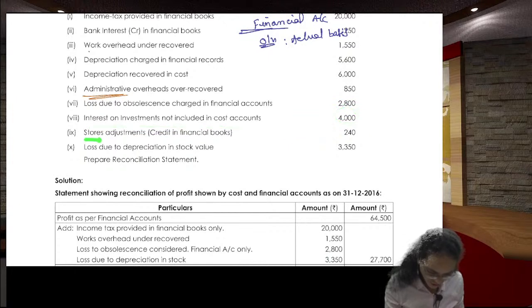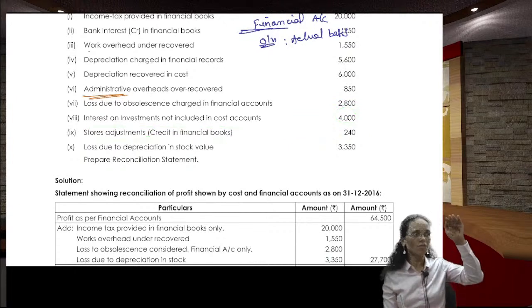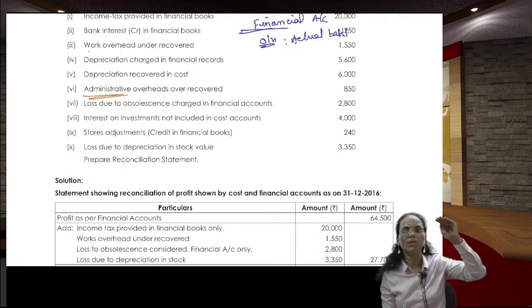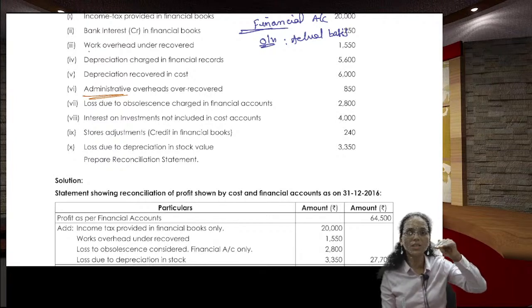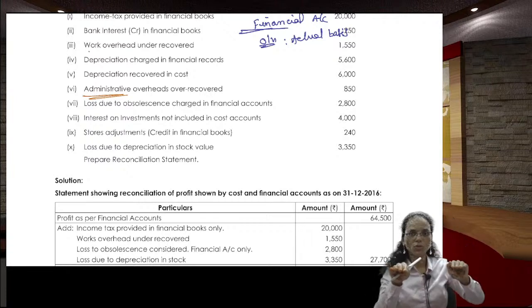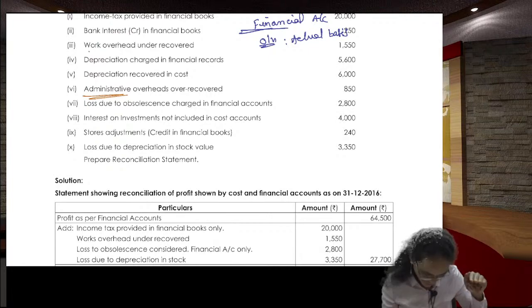Next one, stock adjustments credited in the financial accounts. In the financial P&L, the stock adjustment amount is credited. When it is credited, financial profit has gone up. When the financial profit has gone up, in the cost, financial profit is here, so you come back down here. So reduce it. How much?